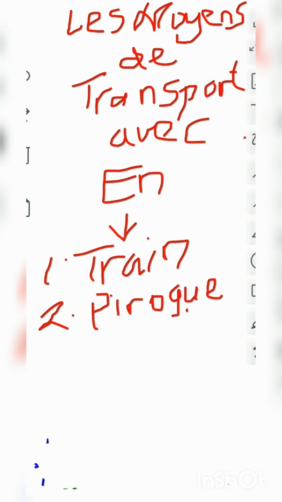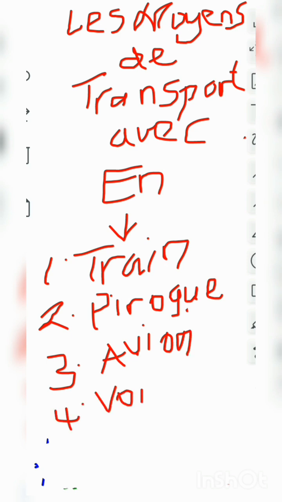Number 3, you can use "en" with avion. Number 4 is voiture. Voiture means car. I told you before that avion means airplane, voiture means car, pirogue means canoe, train means train. Okay, and number 5, you can use "en"